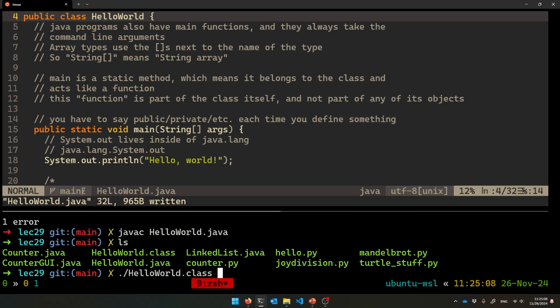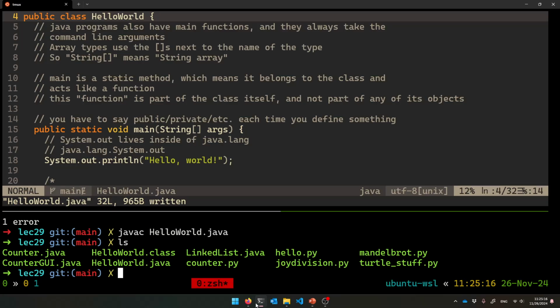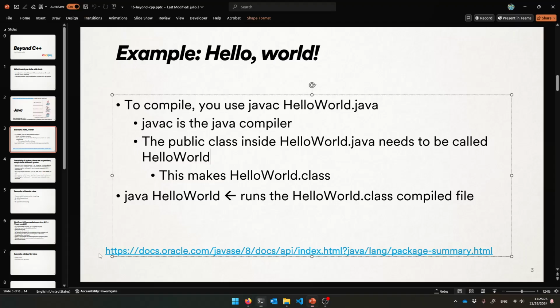Java compiled programs, yes, they are binary. They're still ones and zeros, but it's not machine code. It's not capable of being run on my CPU yet. All right, so it's a little bit of a higher level of a file, even though it's still binary. In order to run this, we have to run it inside of what's called the Java virtual machine. So you have to run this program inside of Java itself.